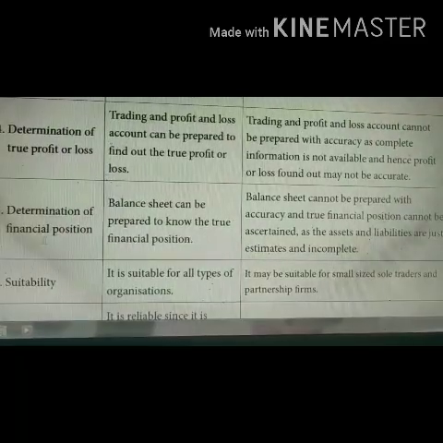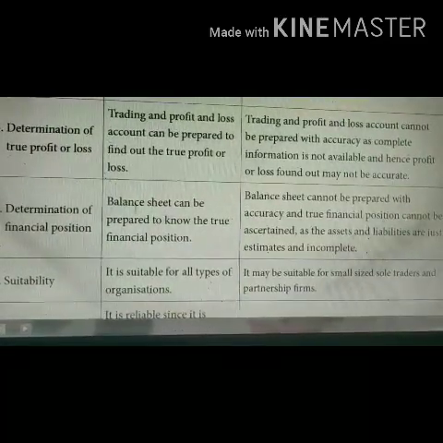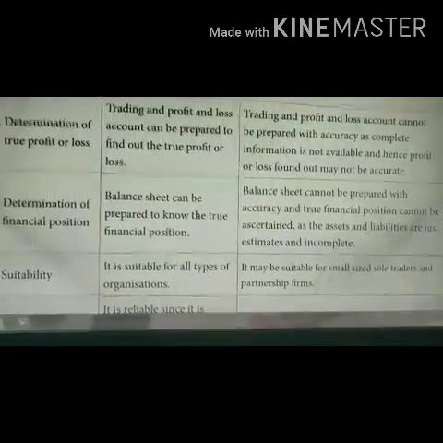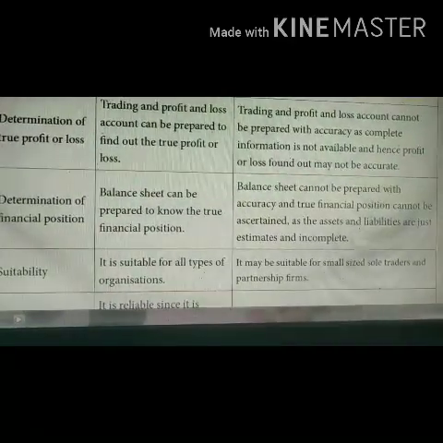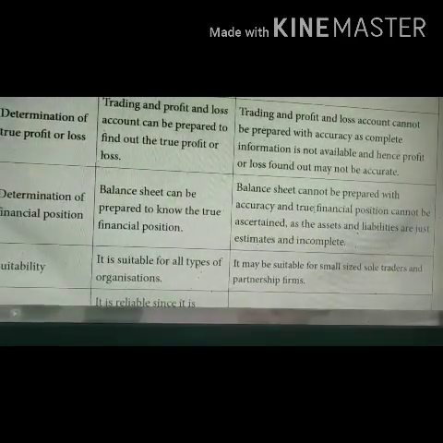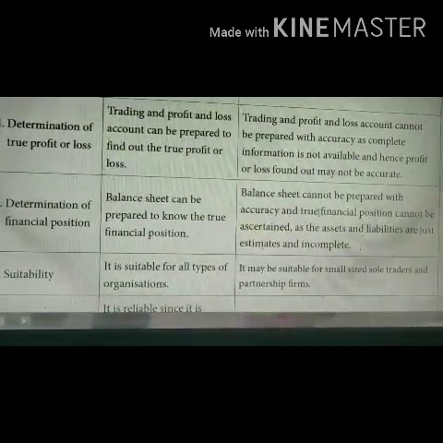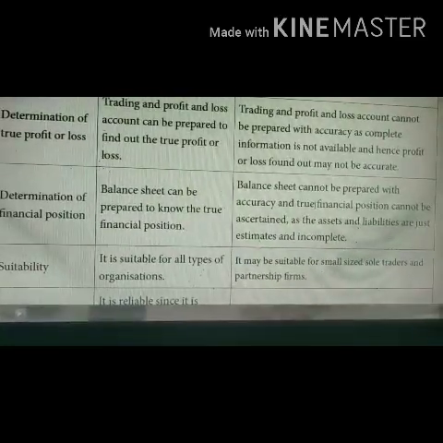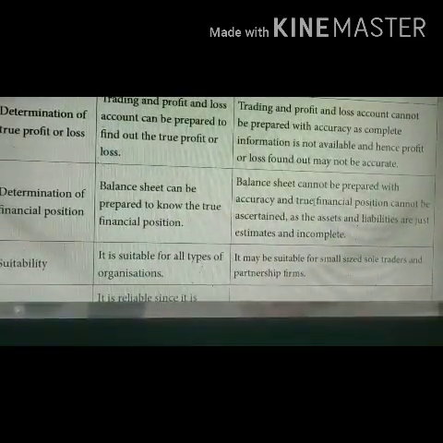Determination of financial position. Under the double entry system, the balance sheet can be prepared to know the true financial position. Whereas in case of incomplete records, the balance sheet cannot be prepared with accuracy and the true financial position cannot be ascertained, as the assets and liabilities are just estimates and they are incomplete.